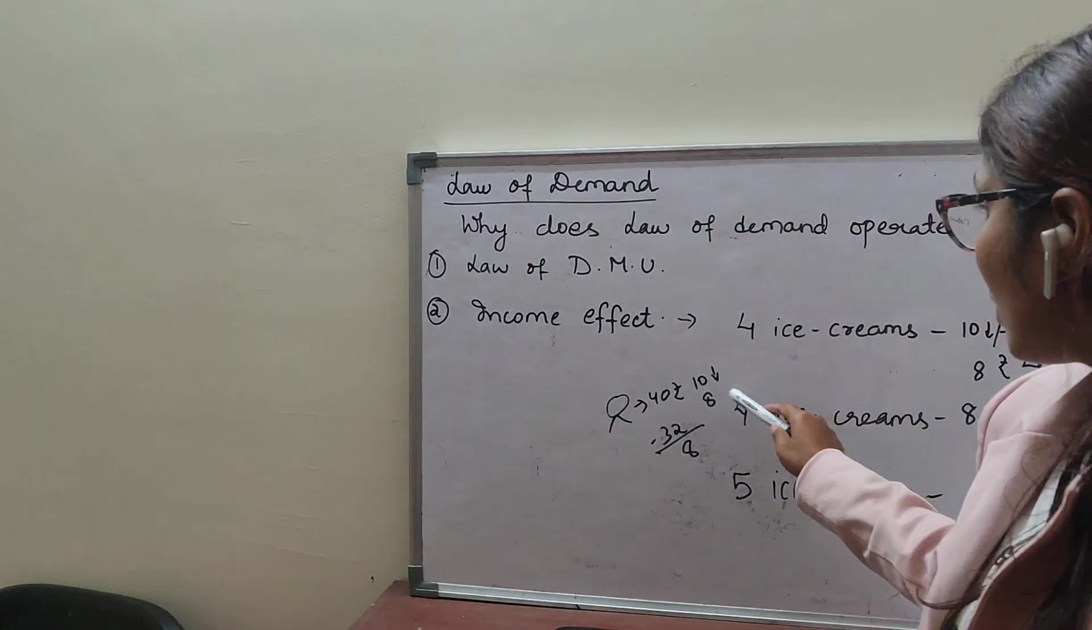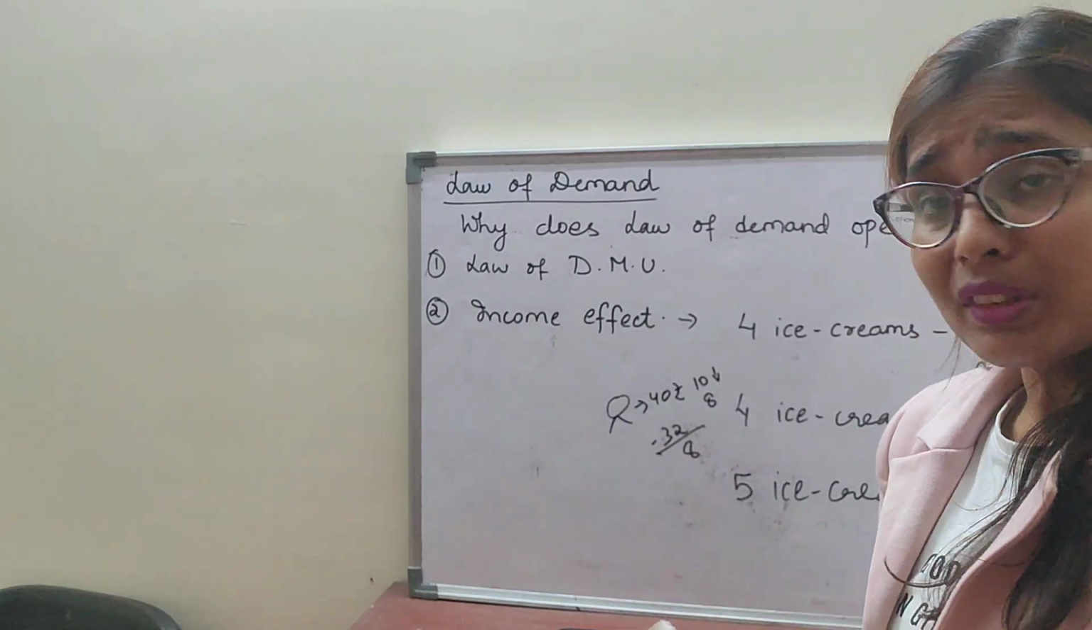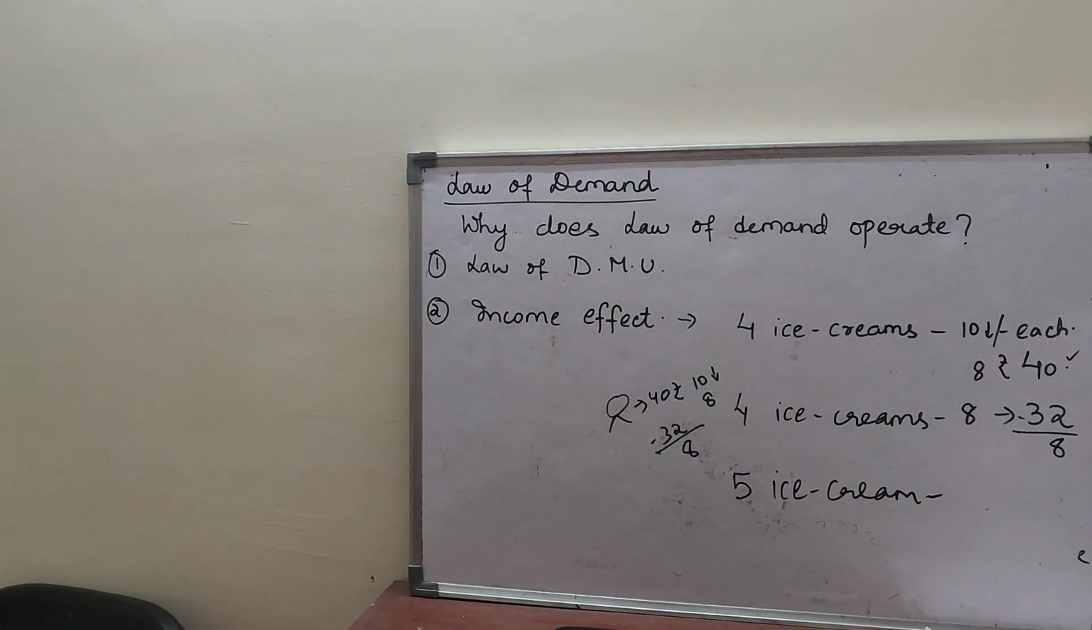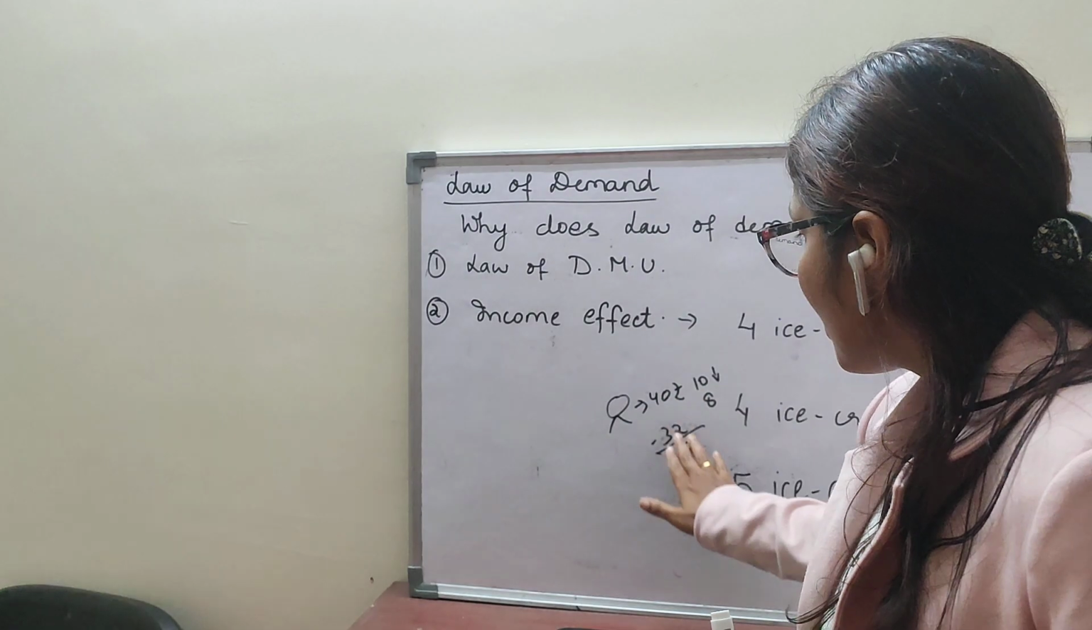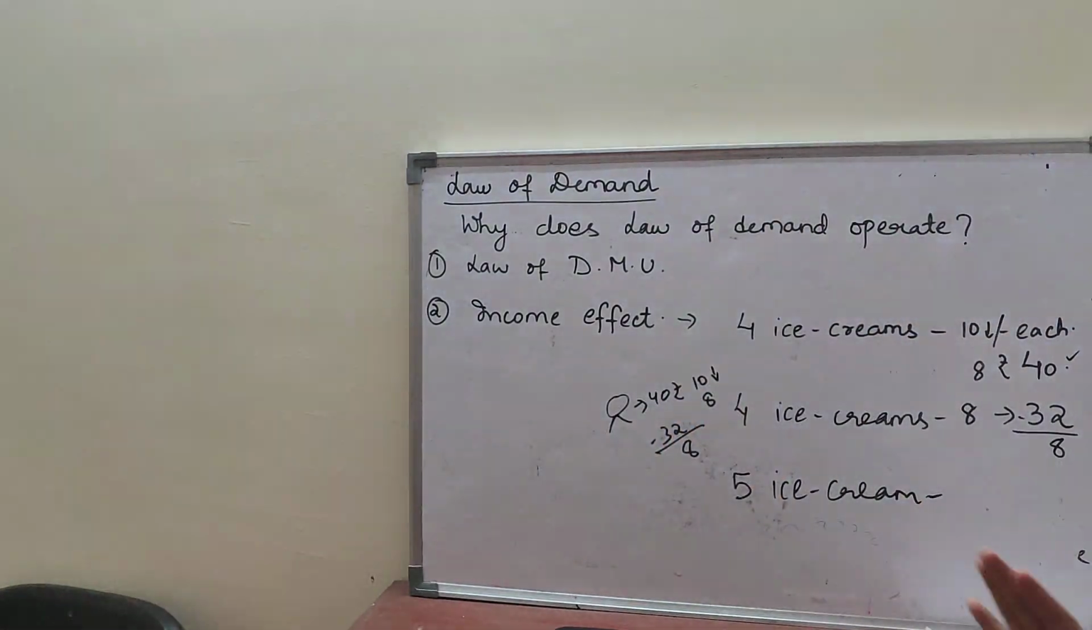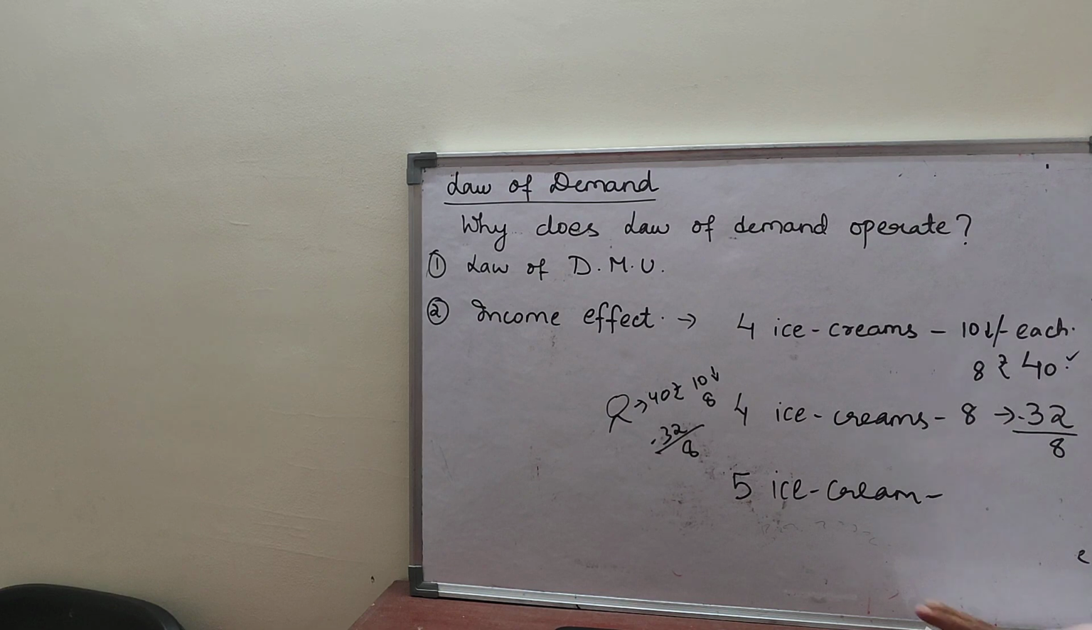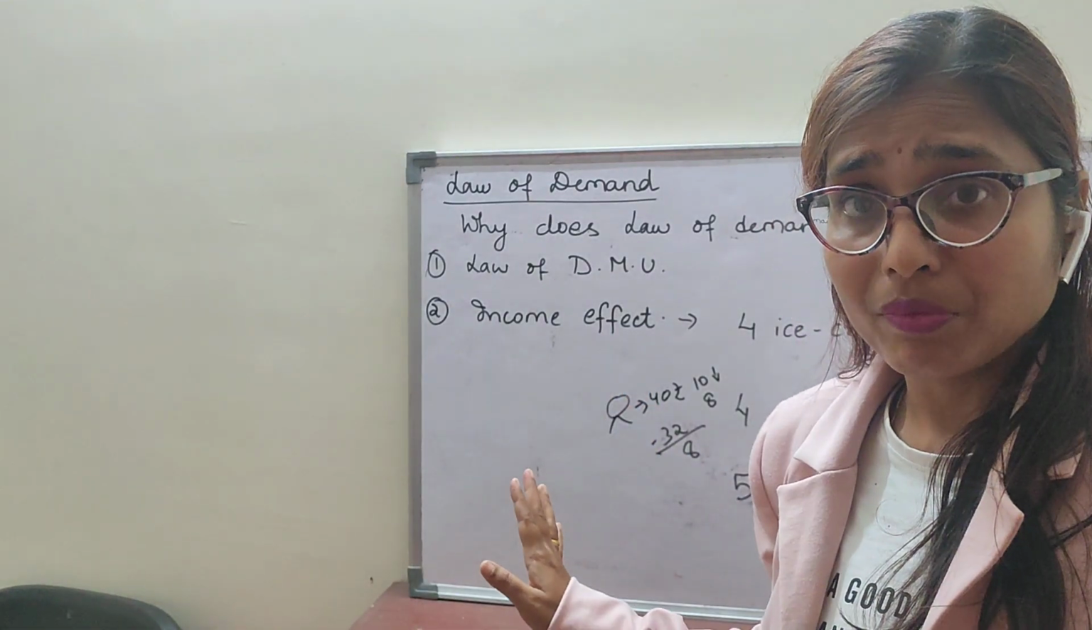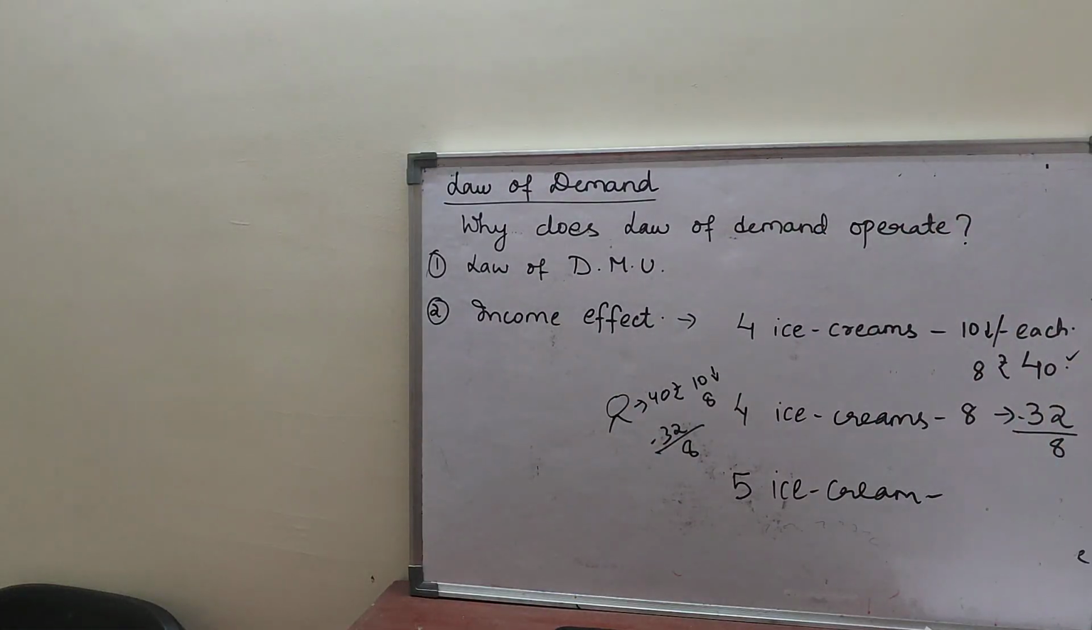It is just because of the change in price. Clear? So income effect is related to a change in income caused due to change in price. Clear? Caused due to change in price and not due to change in money income. Always remember. So this is the income effect.